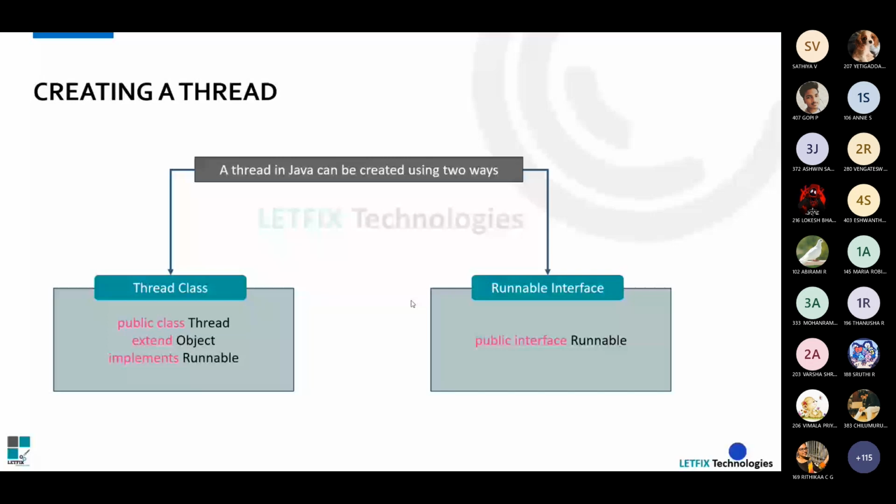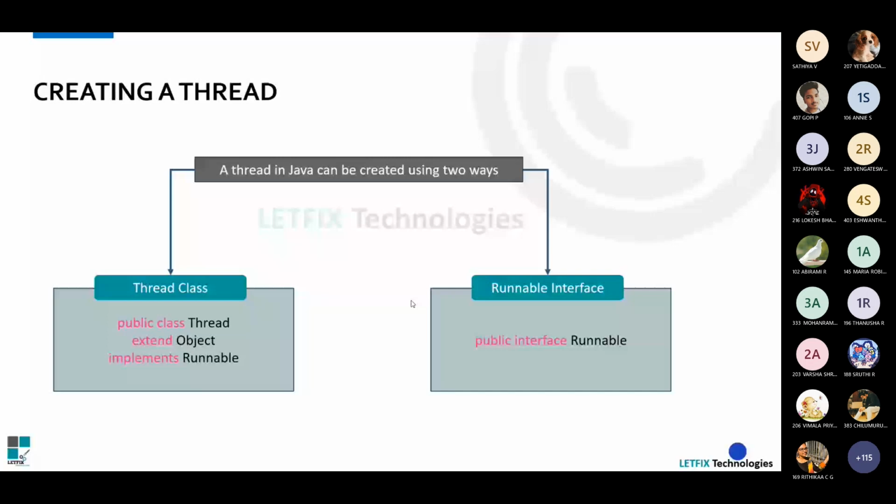There is a reason for the two ways. We have a class where we can extend the Thread class, or we can implement a Runnable interface. Why do we have both, when any one would do? There are some scenarios, which we usually call use cases. Based on the use case, we will decide whether we need to use the Thread class or the Runnable interface.